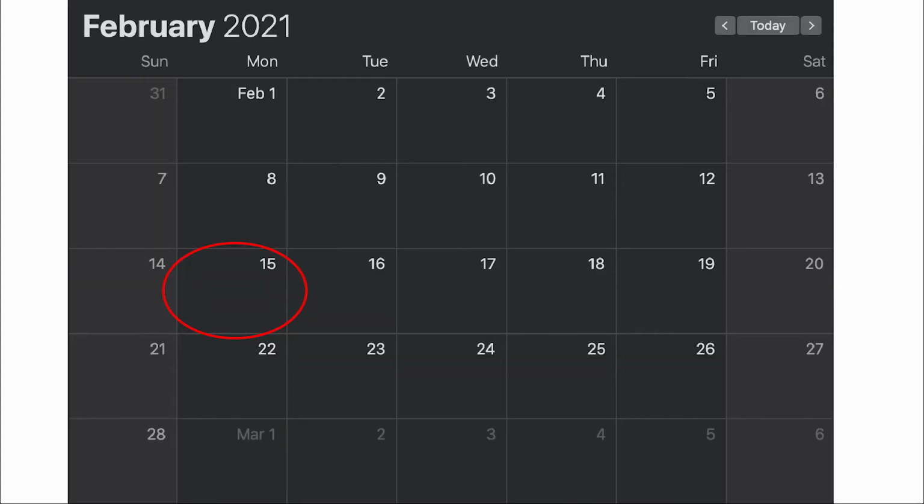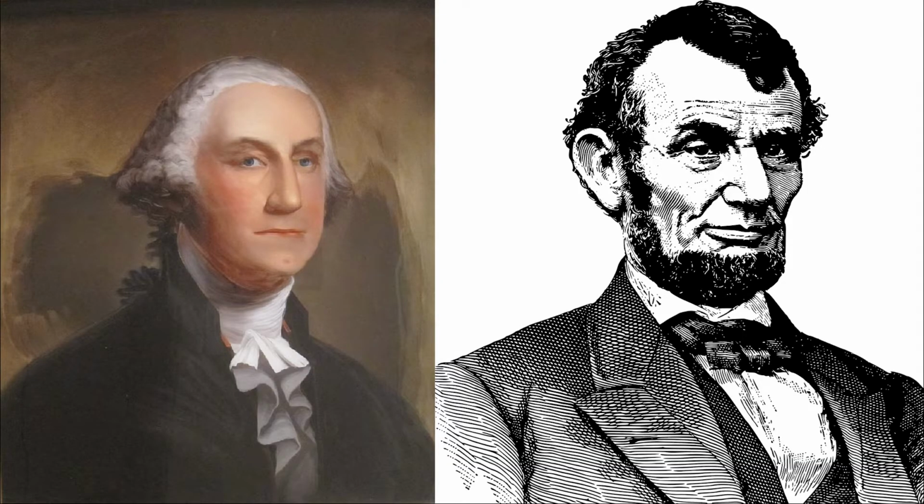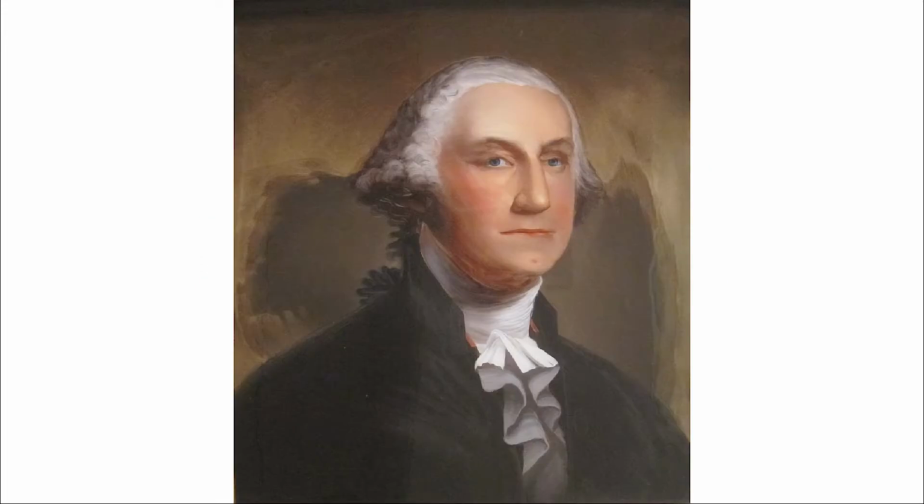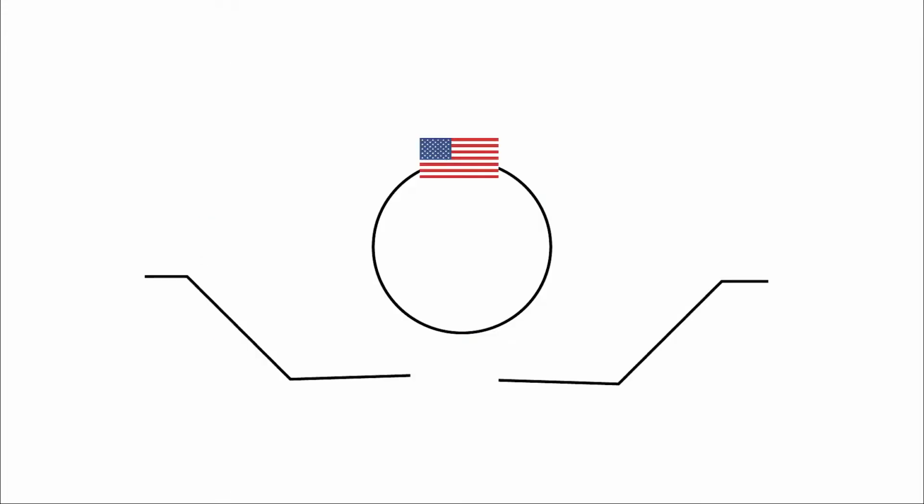Now, on the third Monday of February is President's Day. What presidents does President's Day actually celebrate? Well, it depends on who you ask. In general, President's Day celebrates George Washington and Abraham Lincoln, who both happen to have been born in the month of February. However, some argue that President's Day is meant to recognize the lives of all presidents, or just Washington, or several different combinations of past presidents.